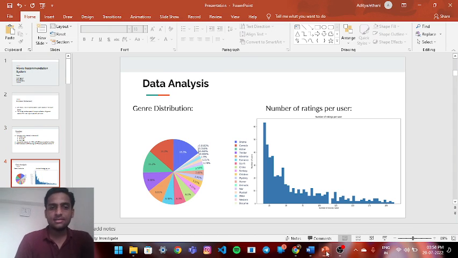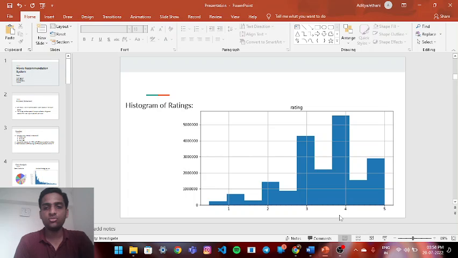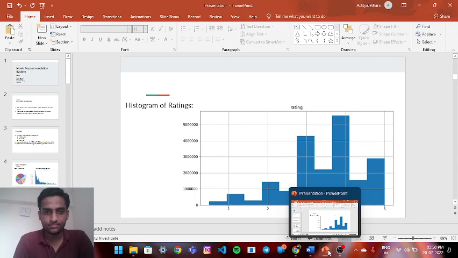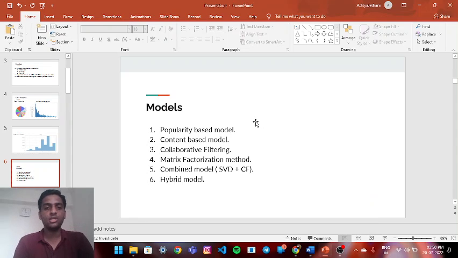Coming to the data analysis, the genre distribution can be seen here in the pie chart. Drama and comedy are very common. This graph shows the ratings per user, and the same is the histogram of ratings for the movies versus the people who are watching them. Talking about the models which we use: the popularity-based model, content-based model, collaborative filtering, matrix factorization method, a combined model of SVD and CF, which we'll talk about in later slides, and the hybrid model. We're going to look at these models one by one.